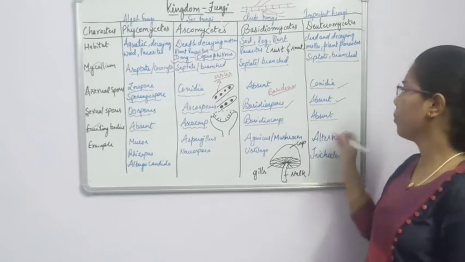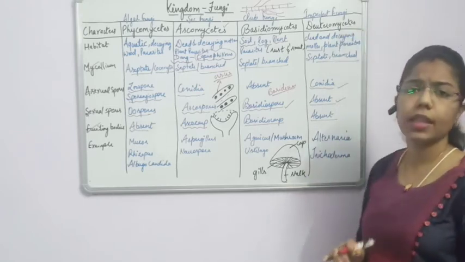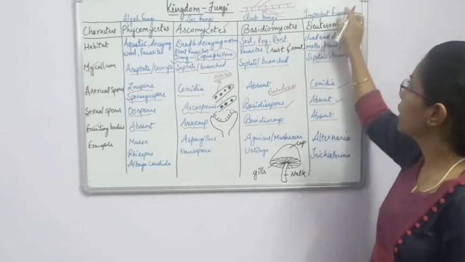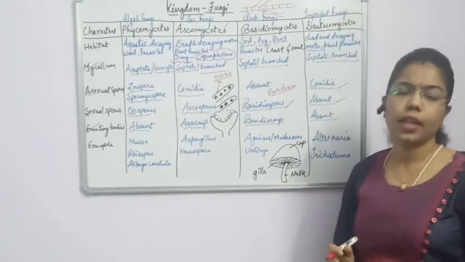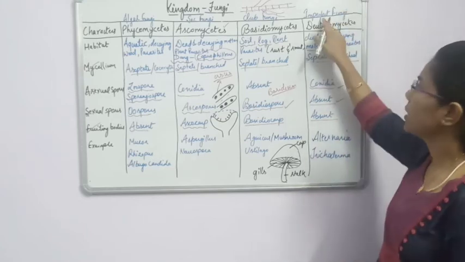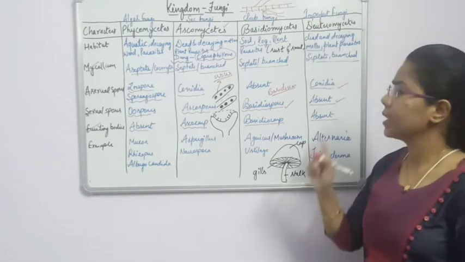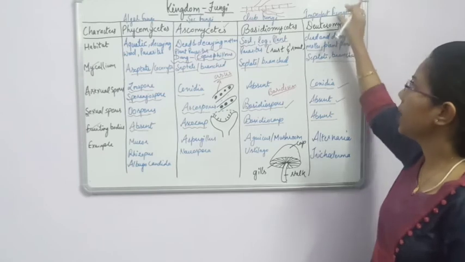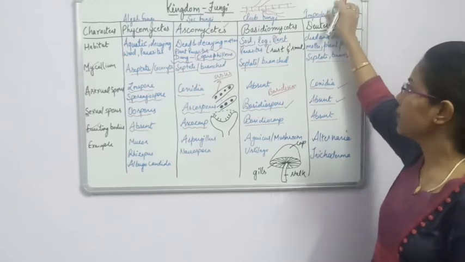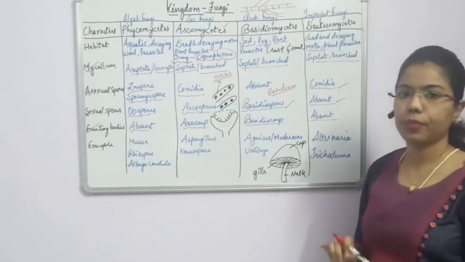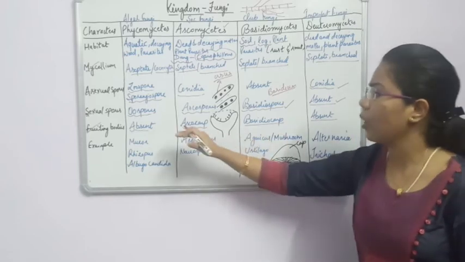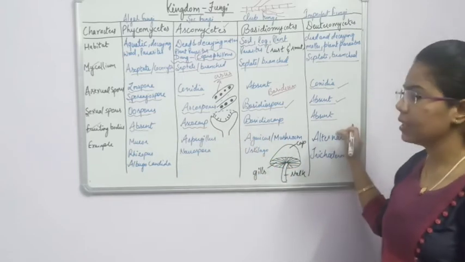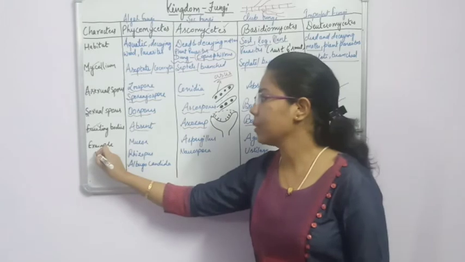Another important point about the deuteromycetes is that it is also known as imperfect fungi. Why do we say it is imperfect? Because the sexual reproduction is absent in deuteromycetes. That's why it is known as imperfect fungi. Okay, so we have done all about the 4 classes. Now we will take some examples.